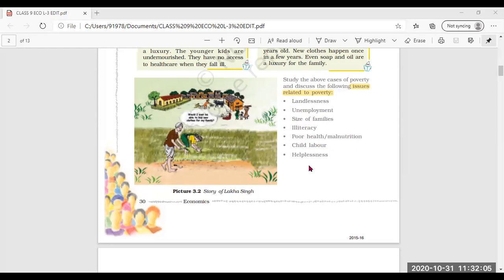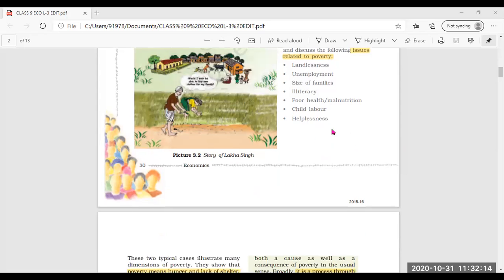There child labor also exists. That means small children go out to earn money. Then helplessness is also seen in this poverty situation, where the parents are helpless. They can't afford to send their children to a good school, to give them good education. They can't even provide good health facilities to their children.